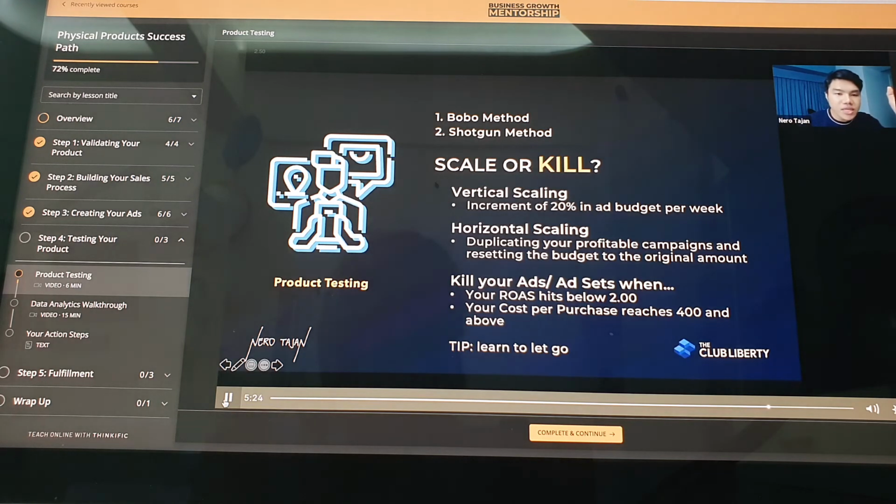Scale or kill. Scaling again has two parts: vertical scaling and horizontal scaling. Killing the ads is based on indicators, the key performance indicators. Best tip: learn to let go. Don't ever fall in love with your product. Not ever. So learn to let go. Why let go? Okay, anyway, that's it.